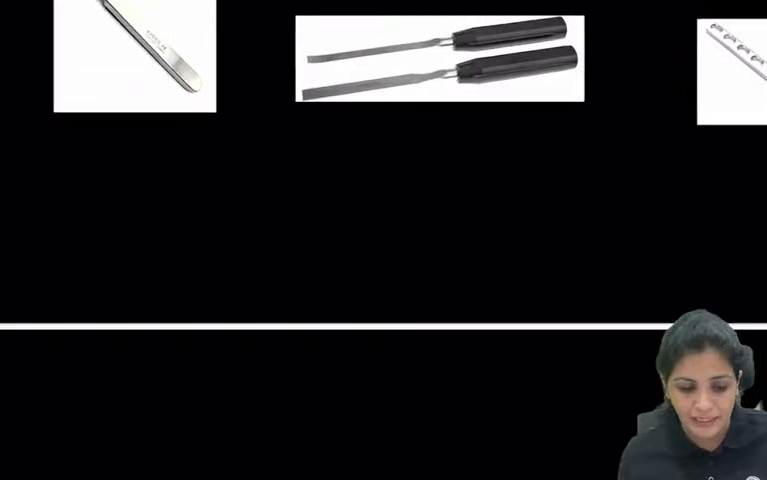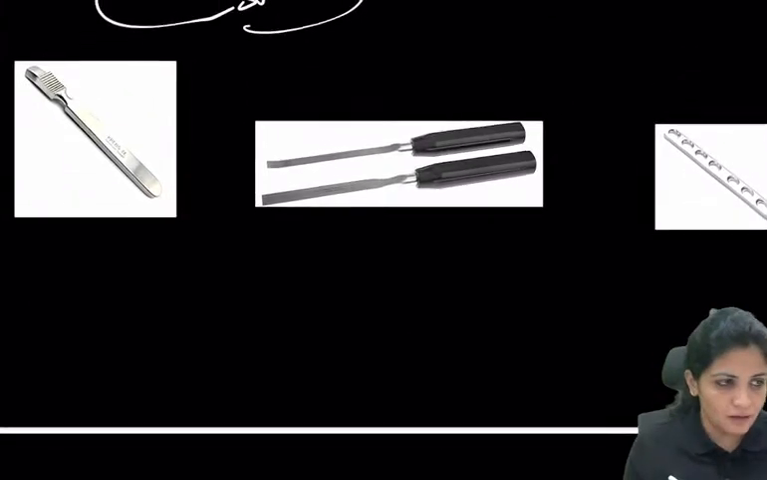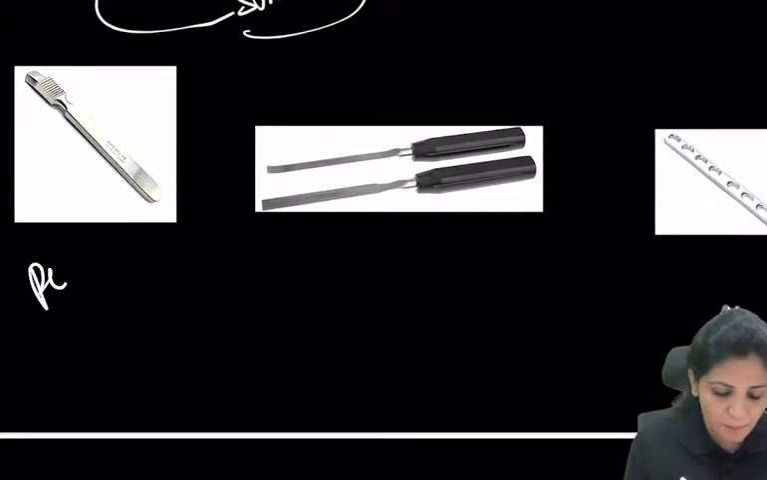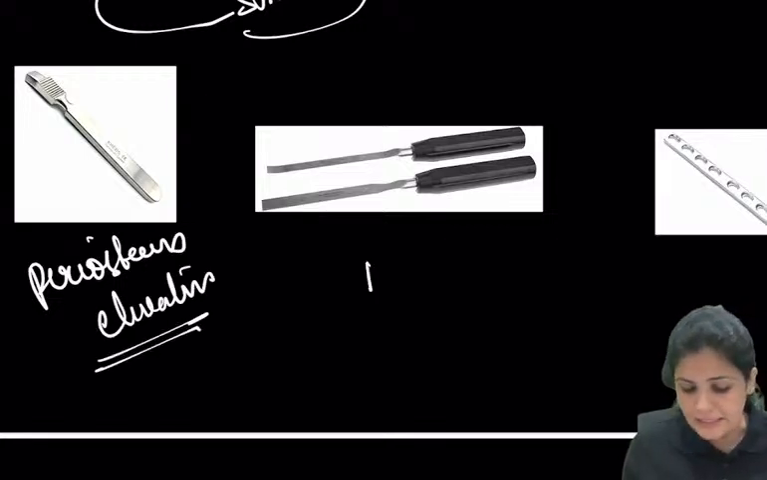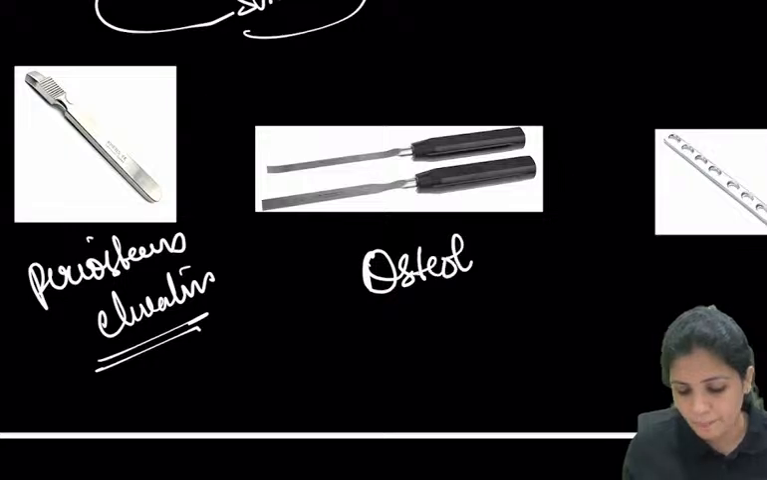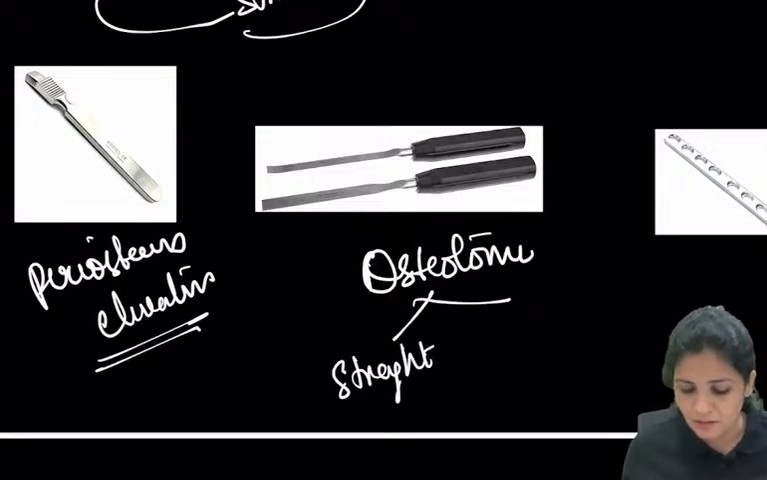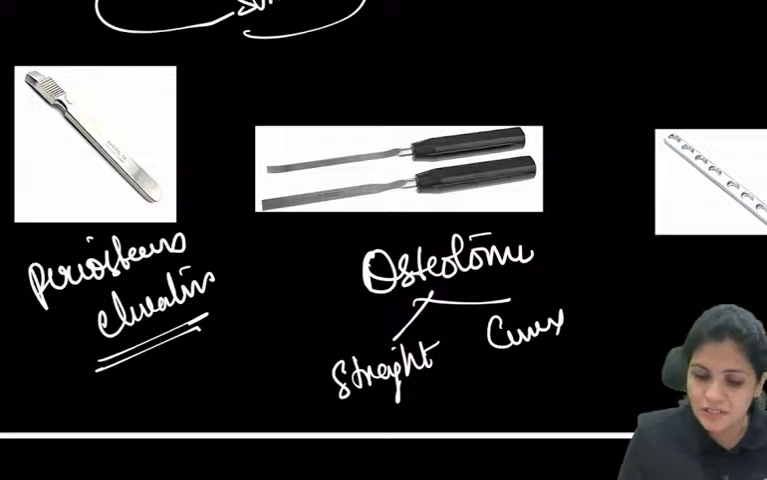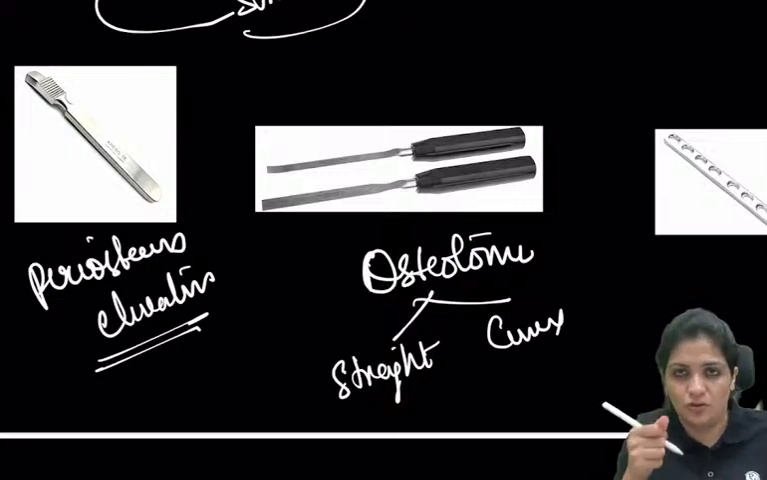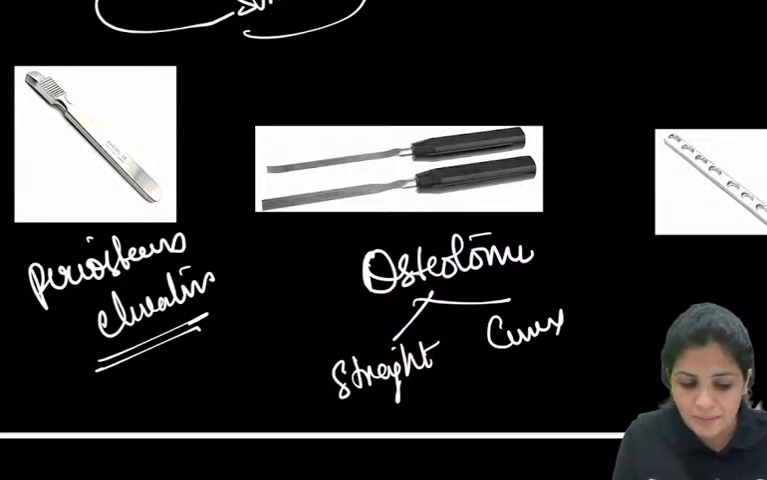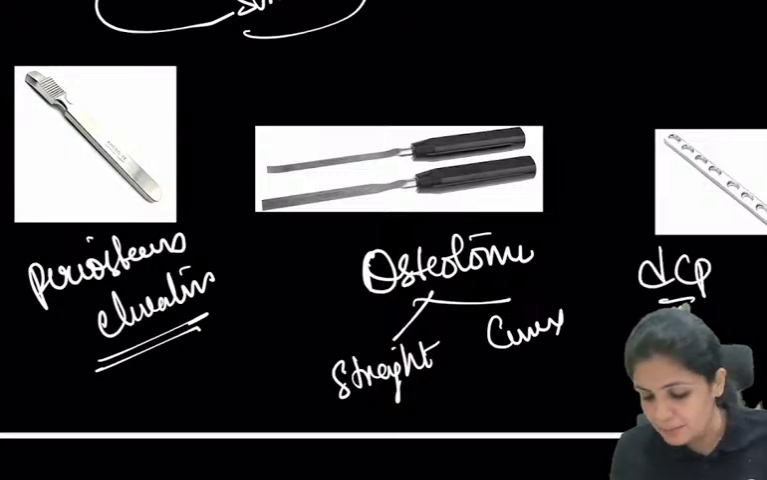And finally, we are done with the lecture. This is the periosteum elevator. So very, very important instruments. And this is the osteotome. So we have straight osteotome and curved osteotome. The osteotome is very sharp, whereas this periosteum elevator is blunt, so you just elevate the periosteum. And this is your plate, very, very important.